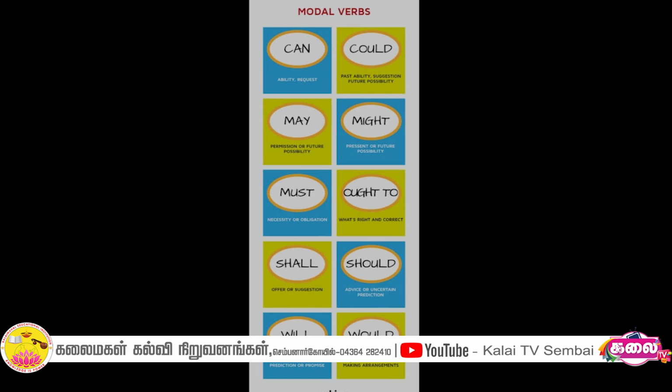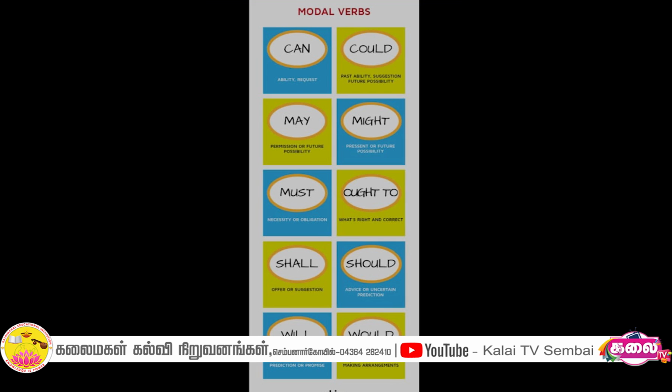And the next one is suggestion. For example, we could try it, fix it ourselves. It is our suggestion. And the last one is possibility. For example, I think we could have another Gulf War.